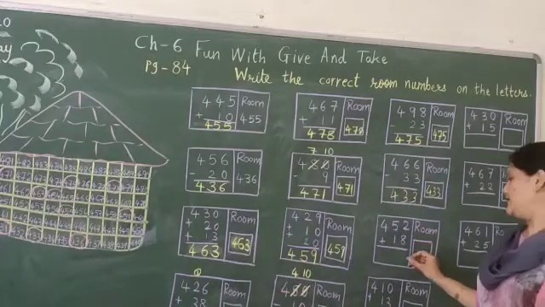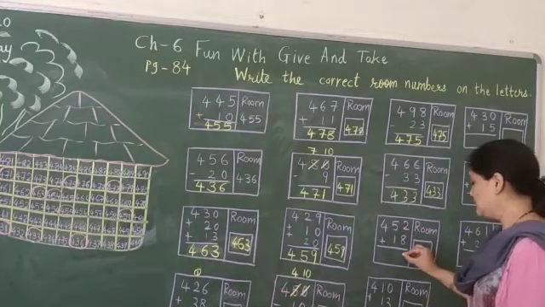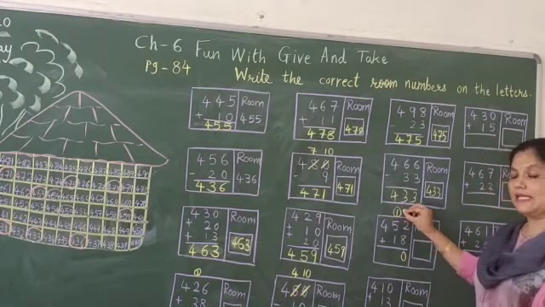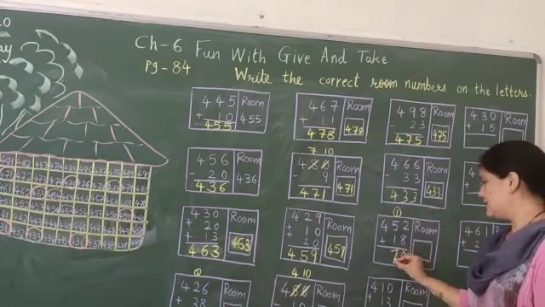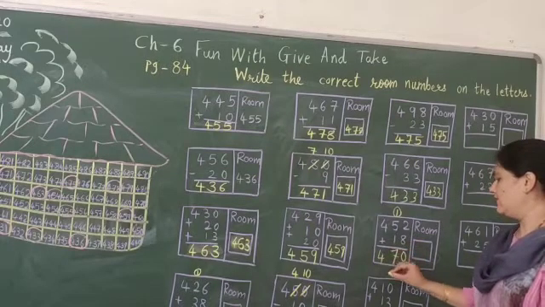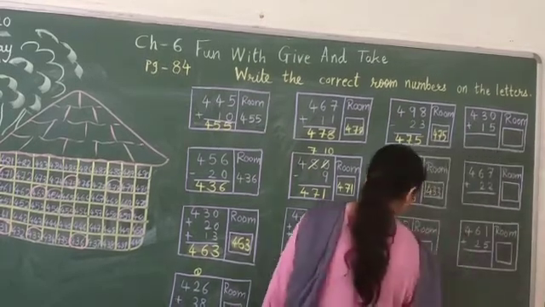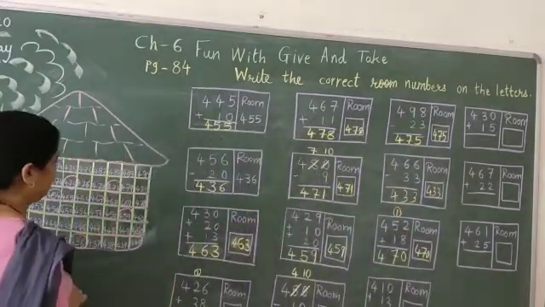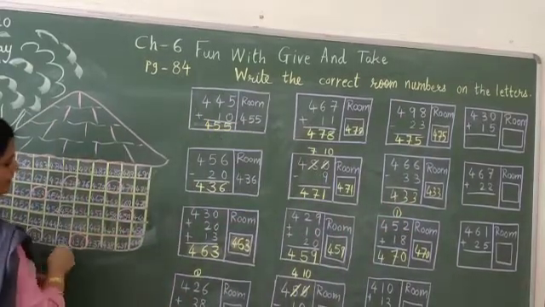Now here. 8 plus 2 is 10. So 0 down, 1 carried over. 5 plus 1 is 6. 6 plus 1 is 7. And this is only 4. So we will write 470. Okay. Find out 470. Where is it? So it is here.